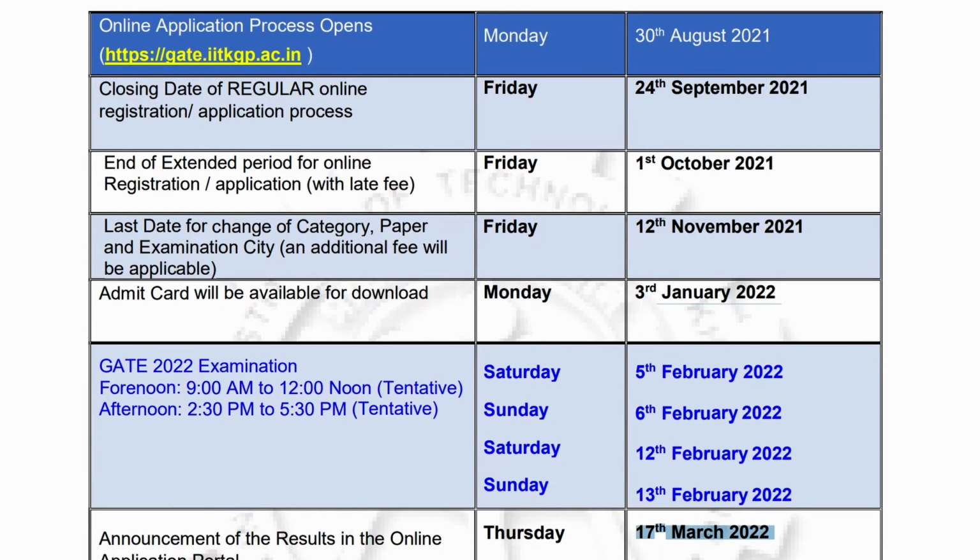Like I repeat again, from 30th of August 2021 the portal will be open and you can apply for GATE 2022, and then it will be closed by 24th of September. If you miss the date, even then you can apply, but you will have to pay a little extra. If you want to change anything, before 12th of November you can change things, but you will have to pay the fee again. Finally, download the admit card, go for the exam and get your GATE score.